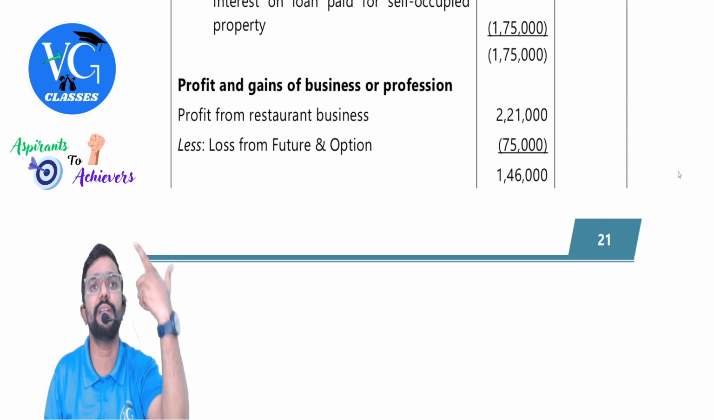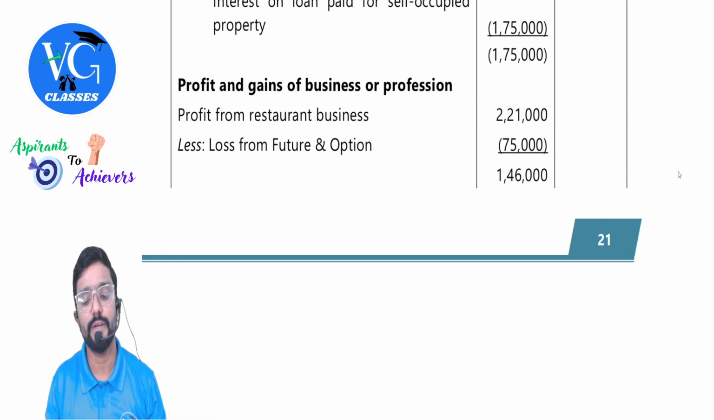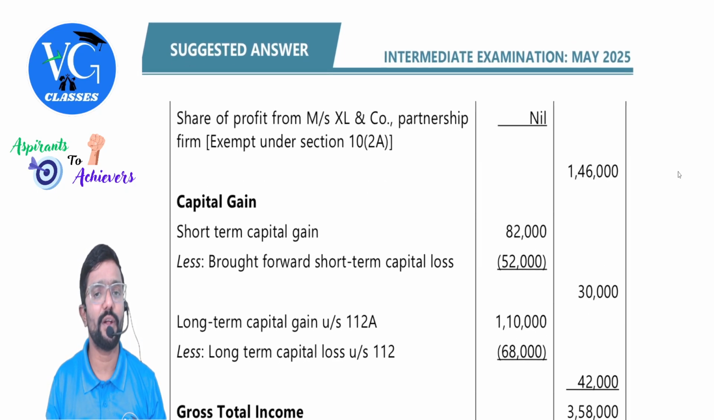What are those? Speculation and specified. This will not fall under both. So you can adjust it. 146. Then share of profit is exempt, guys.